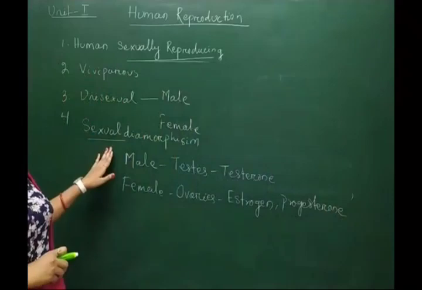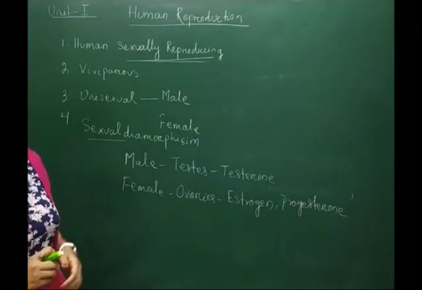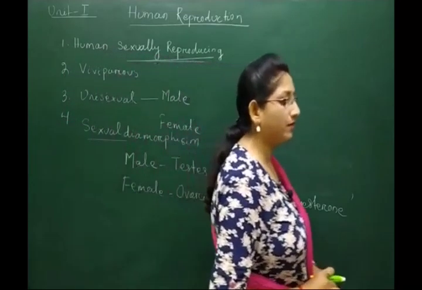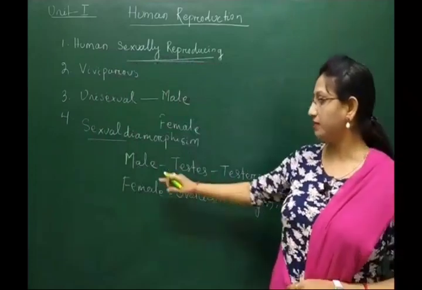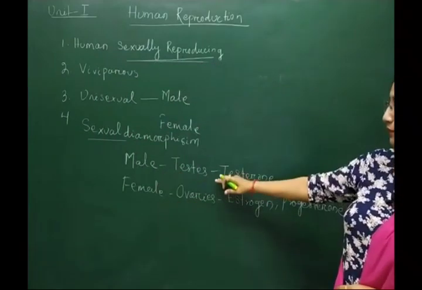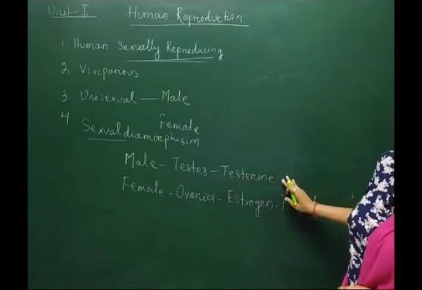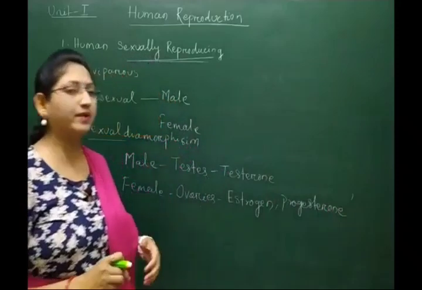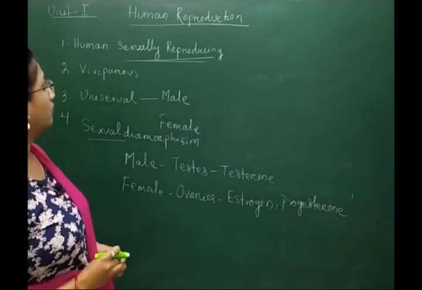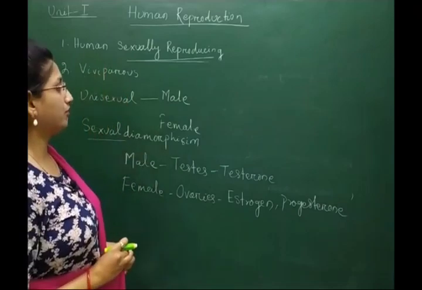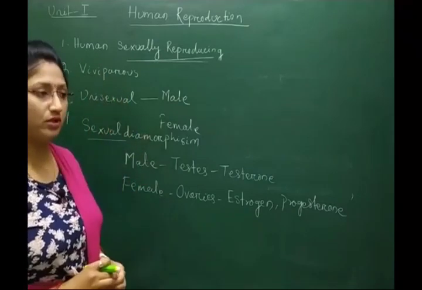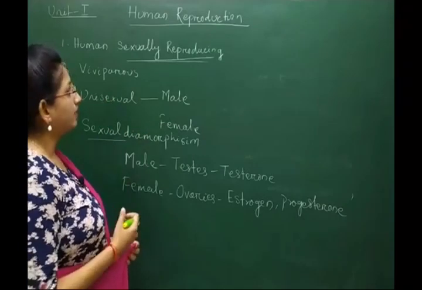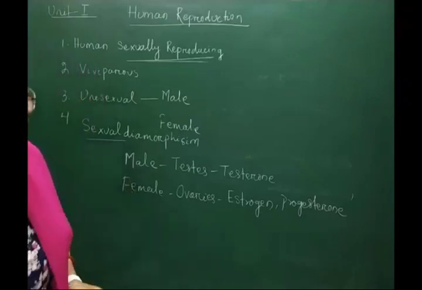So sexual dimorphism depends upon the type of sex organs or gonads seen in male and female. They have different sex organs, produce different types of sex hormones, and physically look different from each other. So in human reproduction, throughout the process of the reproductive system, we have to discuss the different phases.